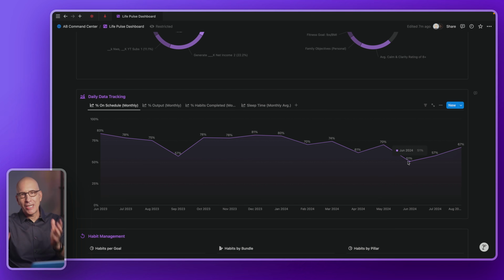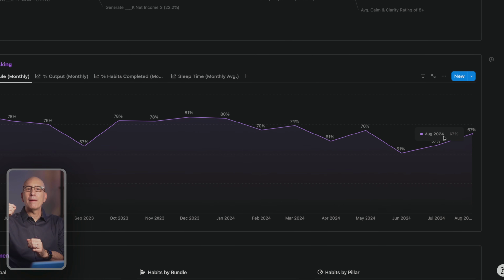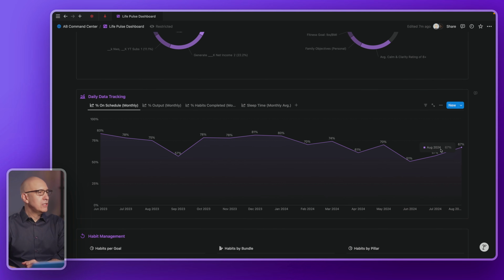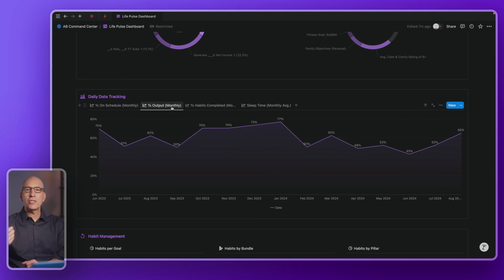Of course, things generally don't happen as fast as we want them to, but I want to be feeling consistent progress. And I know if these percentages are higher, I'm going to be more reliably, more consistently, and faster in my progress toward them. So in this case, I'm monthly calculating the percent of time on schedule and the percent of time achieving what I'd hoped to achieve.